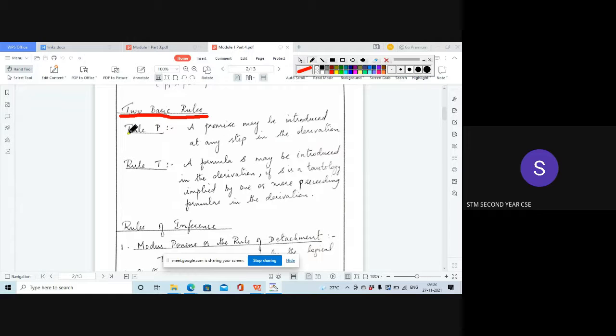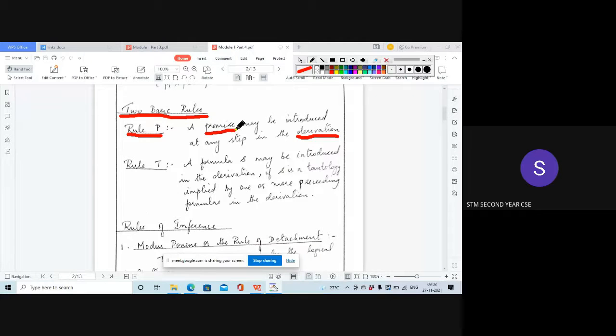Okay. So there is one rule called Rule P. That is, a premise may be introduced at any step in the derivation. We are going to derive whether an argument is true or false, and to prove that, we have to take each premise.